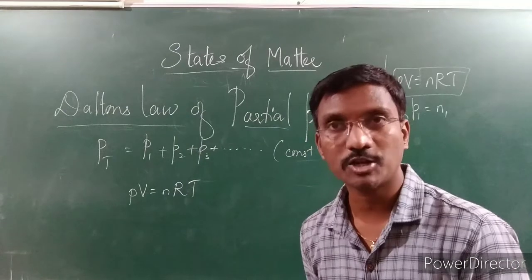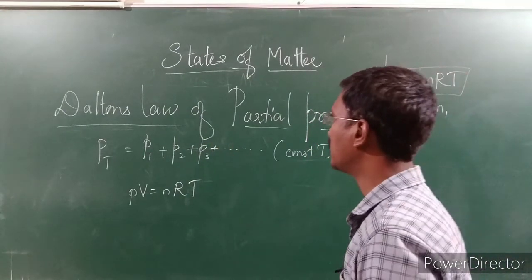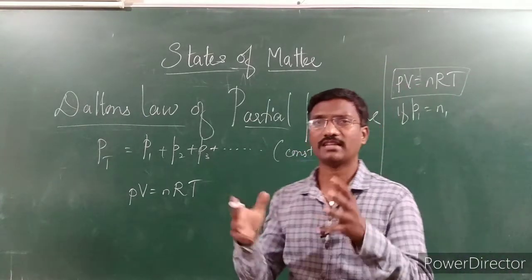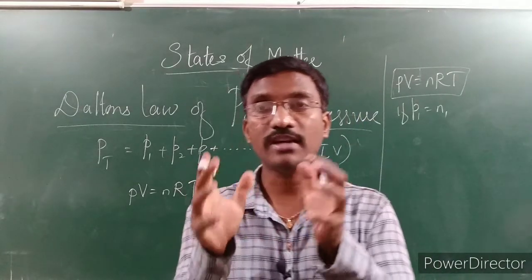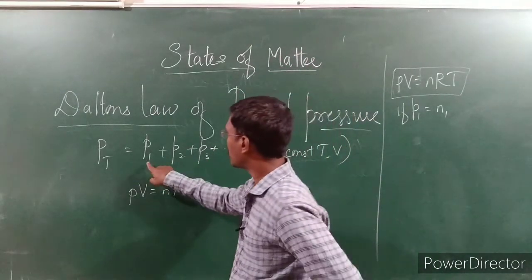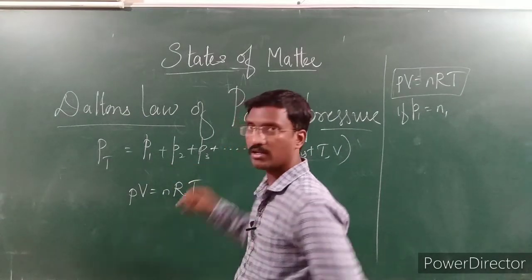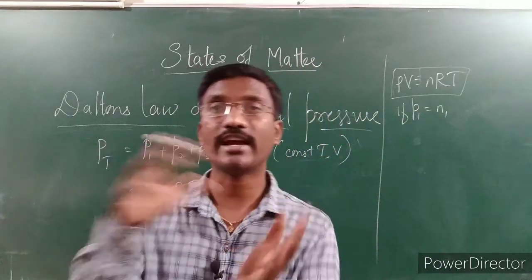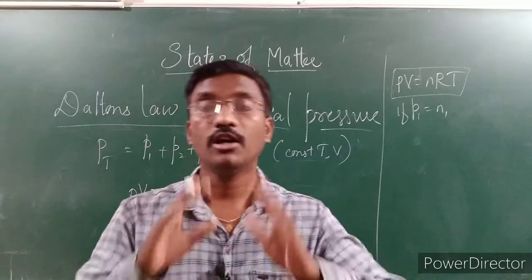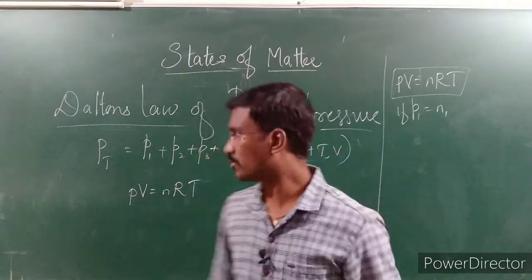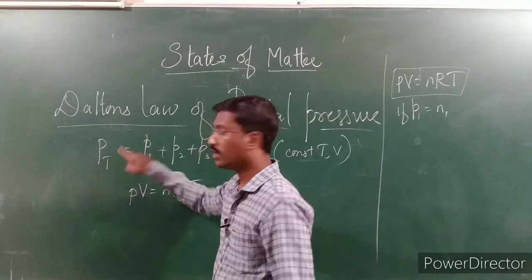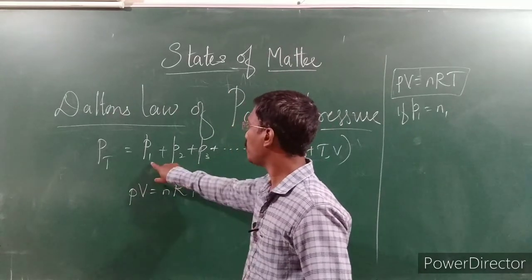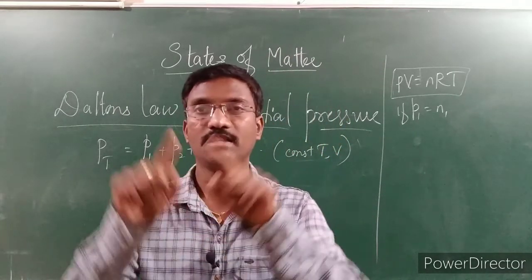This law states that Dalton, the name of the scientist, says that the partial pressure of different gases, meaning we have a mixture, and each of the individual gases has its own pressure. The gases in the mixture do not react with each other. Therefore the total pressure of the mixture of non-reactive gaseous molecules is equal to the sum of the individual partial pressures of the gases.